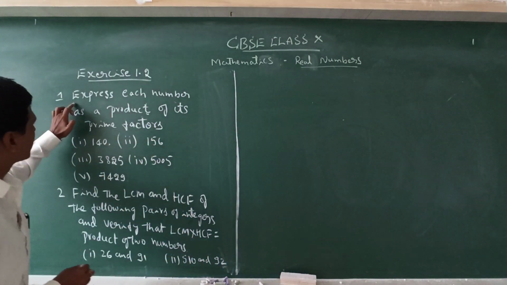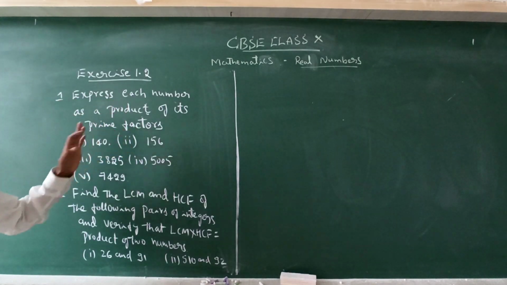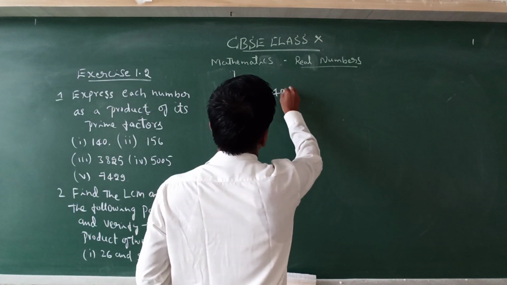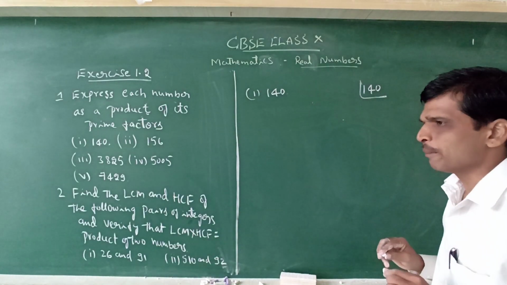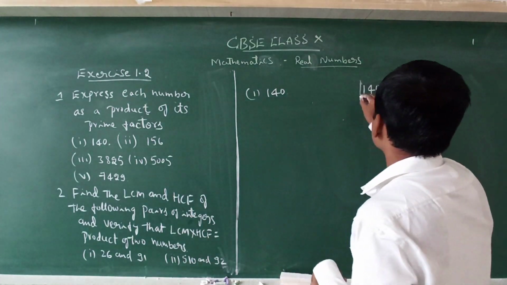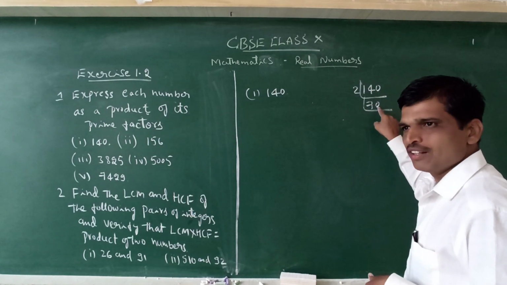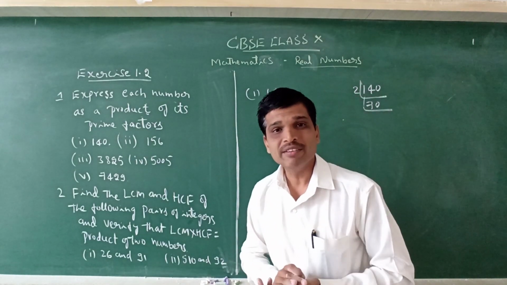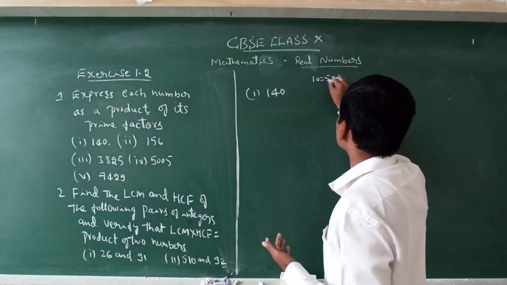So that is what I have written here already. Express each number as a product of its prime factors. You know that is a very well known method. As I showed already, that is 140. Always take the least prime number like 2, 3, 5, 7, 11, etc. So now take 2. 2 7s are 14, remainder 0. So here it is 0. Whenever the given number ends with a 0, it is automatically divisible by 10. 10 has the factors 5 into 2.